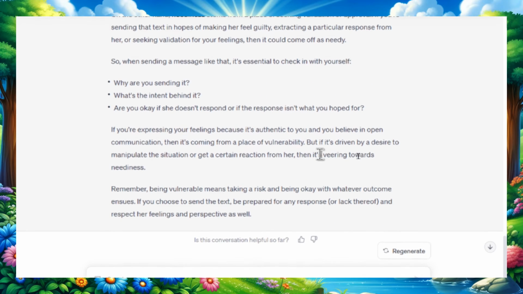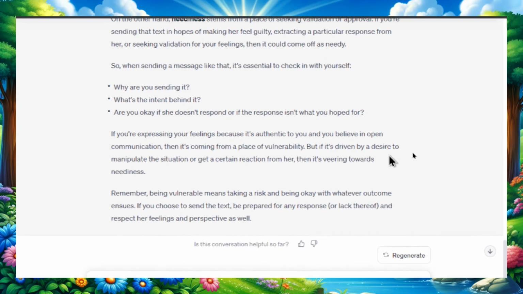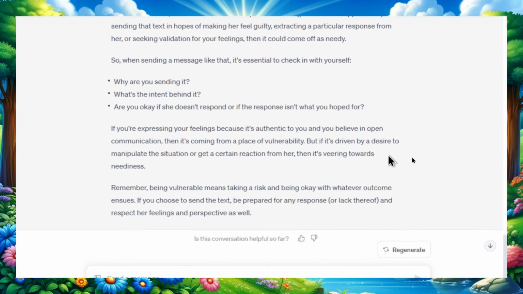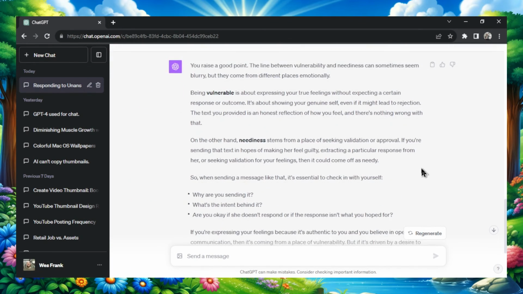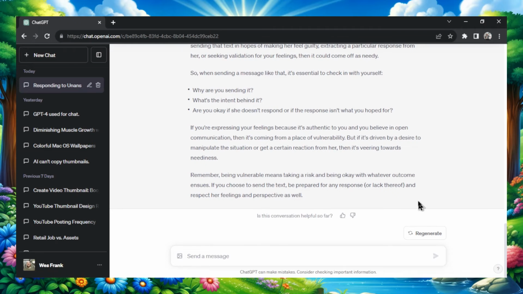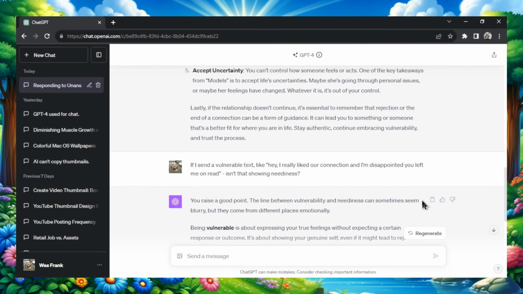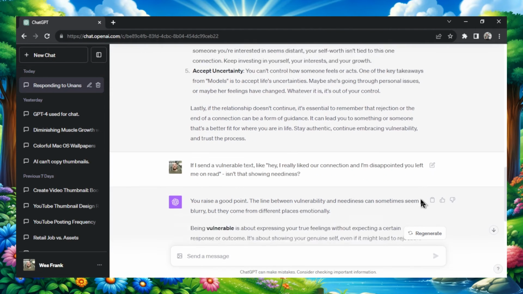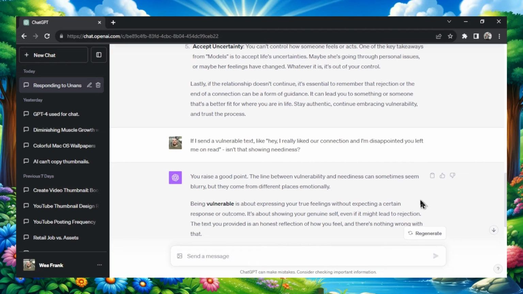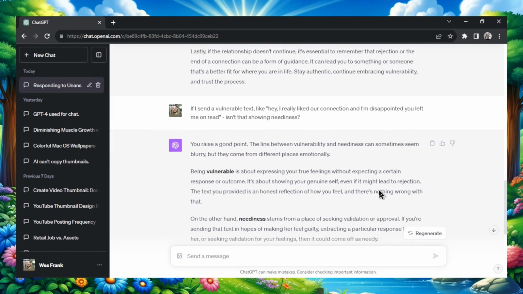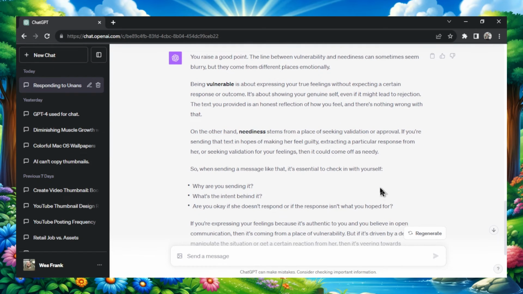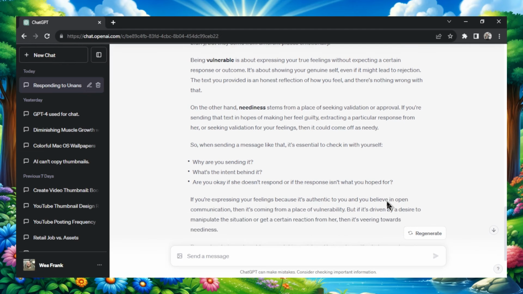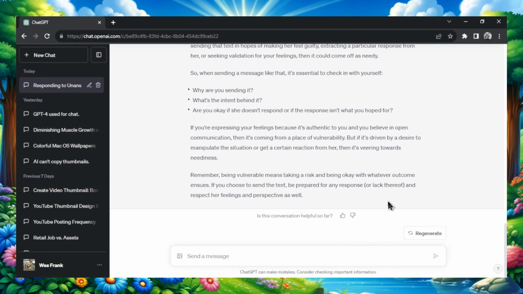And he goes on to say, if this text is driven by a desire to manipulate the situation, and in all honesty, something like this would be, then it's probably best not to send it. This is a fake situation, but this is a situation that many men have gone through. And the great thing about AI and ChatGPT is you can use it as your own personal therapist. Some people are embarrassed to go to therapy and talk about their issues, talk about their problems, especially in relationships. And this gives you a private way to do that with some of the best minds in the world.